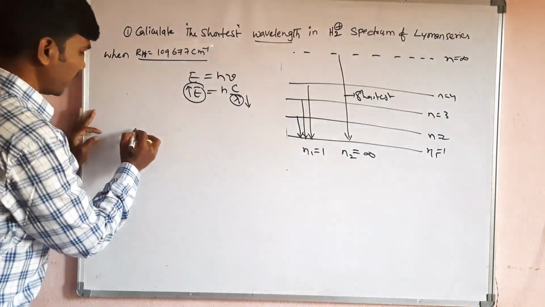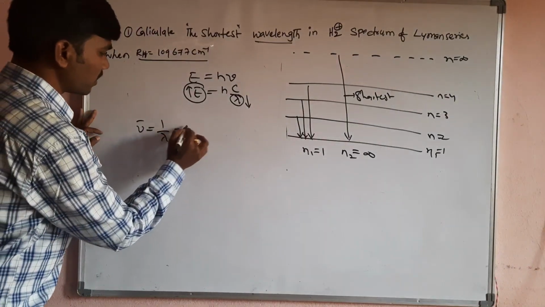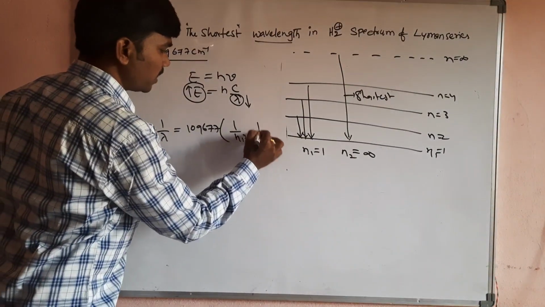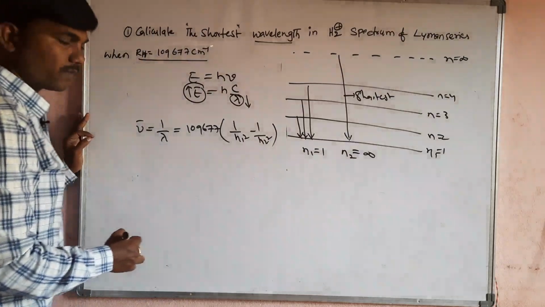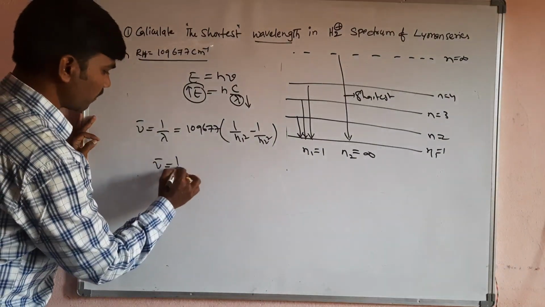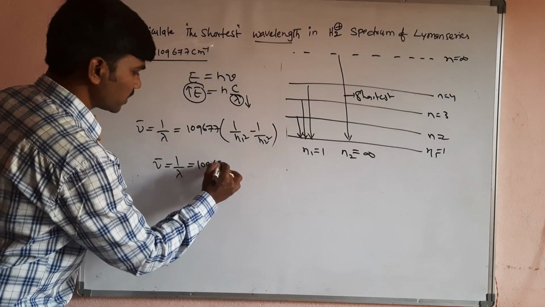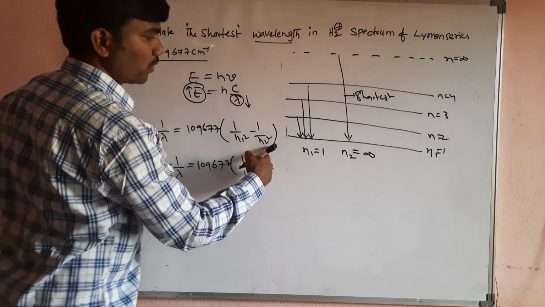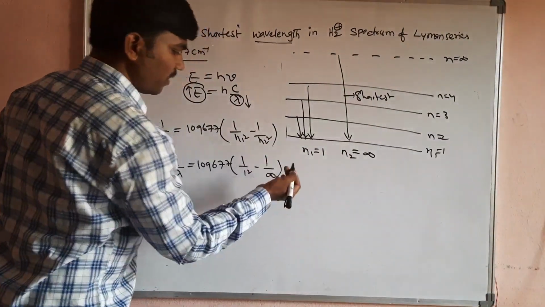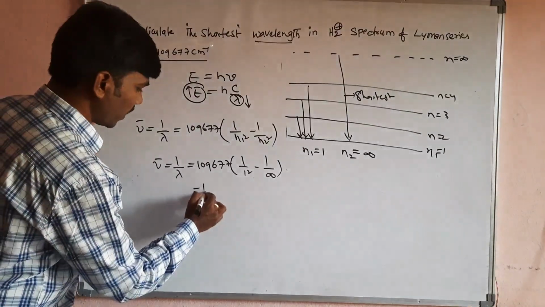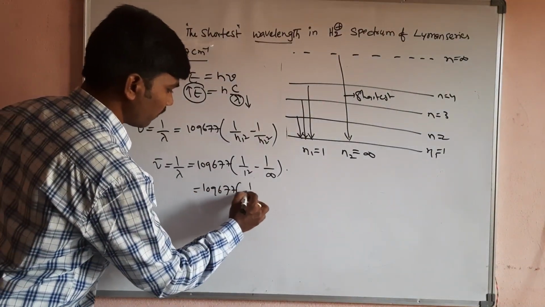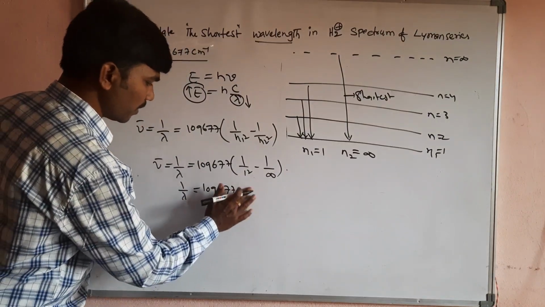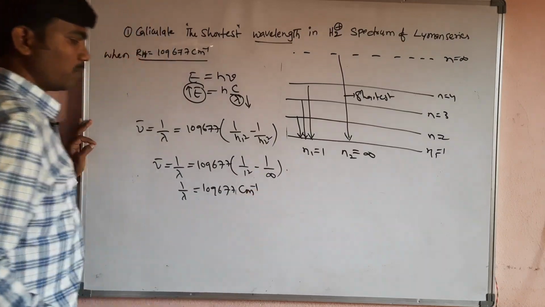So that's why here I am taking nu bar is equal to 1 by lambda is equal to 109677 into 1 by n1 square minus 1 by n2 square. Here n1 value is 1 square, and n2 value is infinite. 1 by infinite is 0, we know that already. So 109677 into 1 by 1 means 1 only. So 1 by lambda is equal to 109677 centimeter to the power of minus 1.